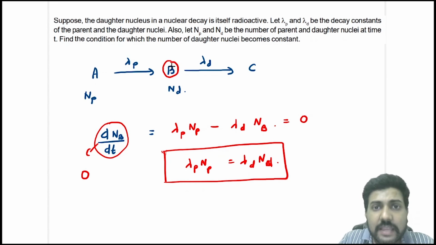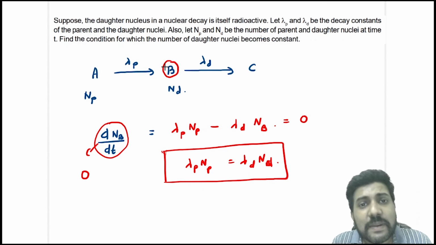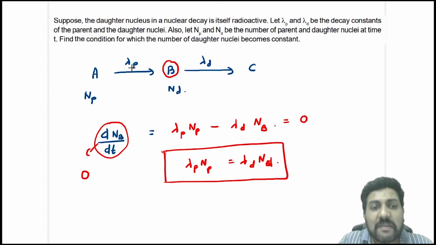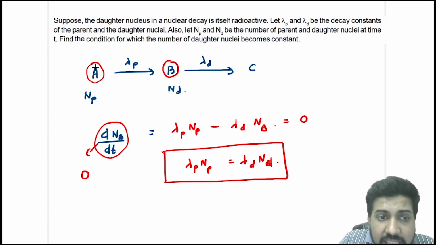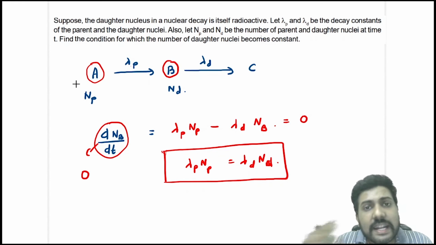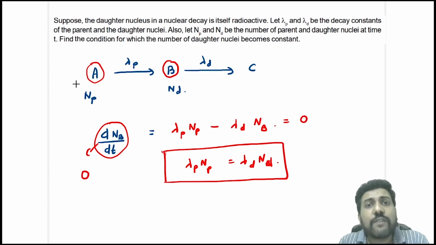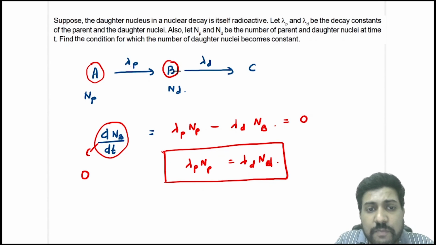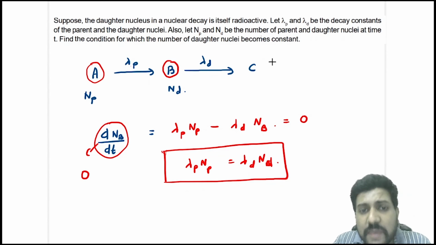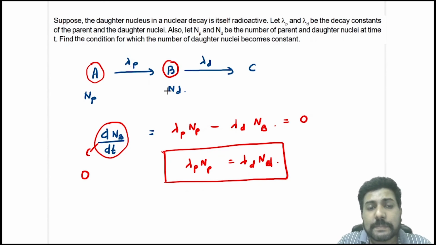But this is the more important thing here, that you have to understand how to write the rate of decay of B, because B is not only getting decayed but it is also getting formed. Now when you see the rate at which it is formed, you will not write lambda P into ND, but you will write lambda P into NP, because the rate at which A is decaying is the rate of formation of B. Rate at which A decays is equal to the rate at which B forms, because B is formed from the decay of A only. So when you write the rate of formation of B, you need the number of nucleus of A. But when you write the decay of B, you need the number of nucleus of B.